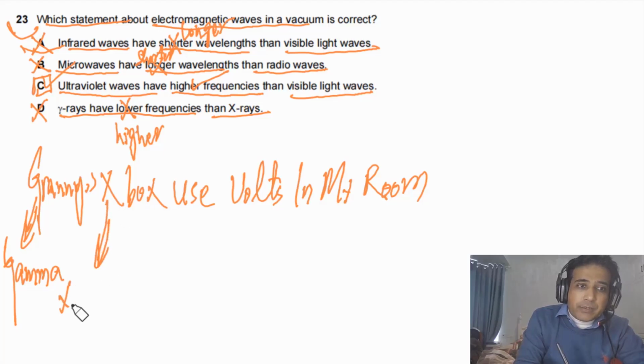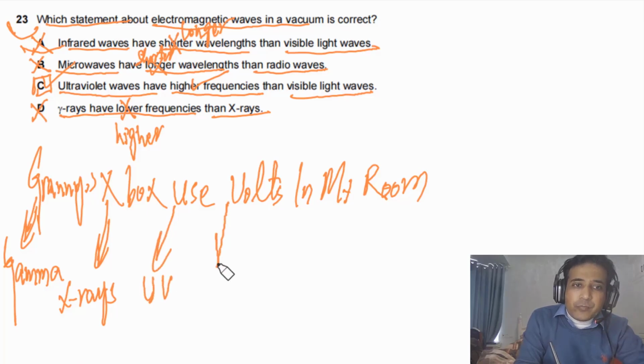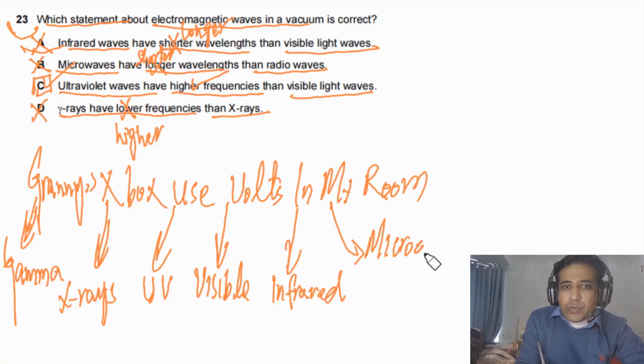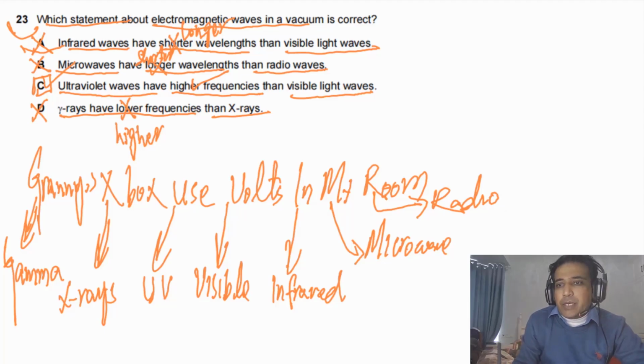X is representing X-rays here, U is for UV light, V for visible light, and I for infrared, M for microwaves, and R for radio. So this is the order, and I hope you are very clear about this one.